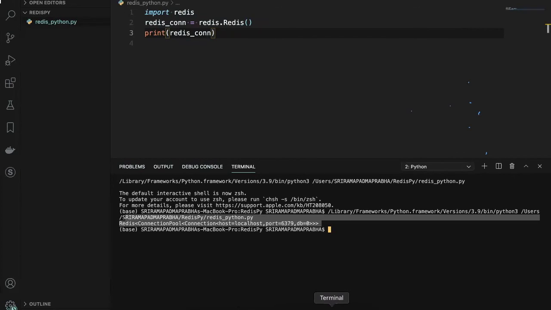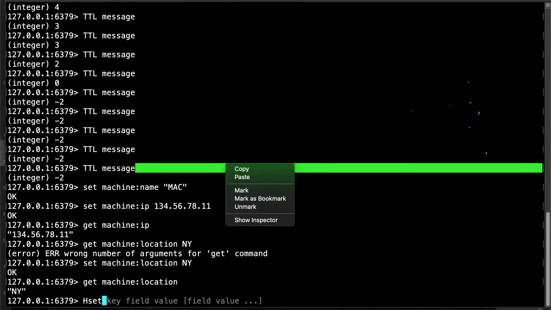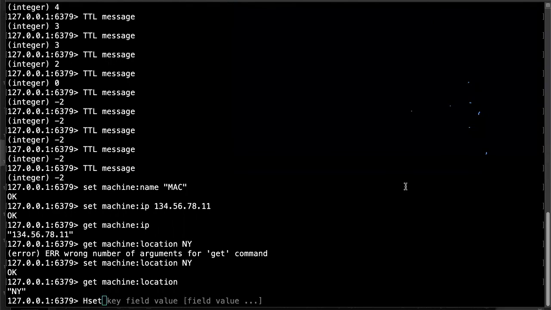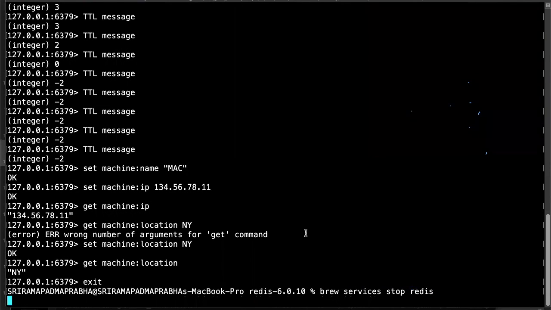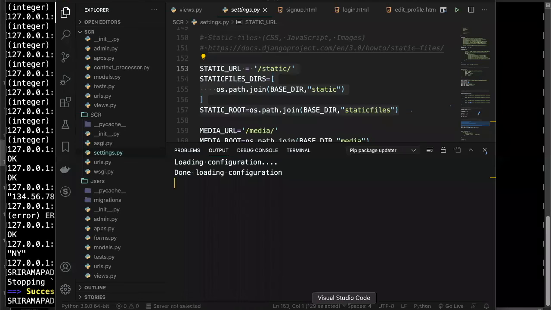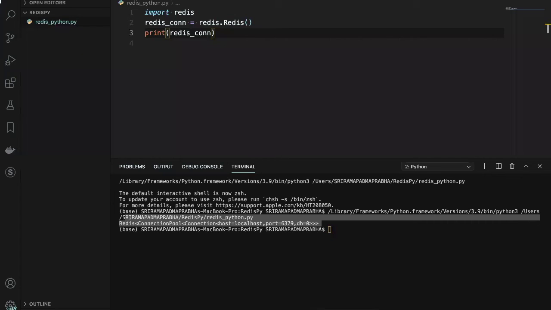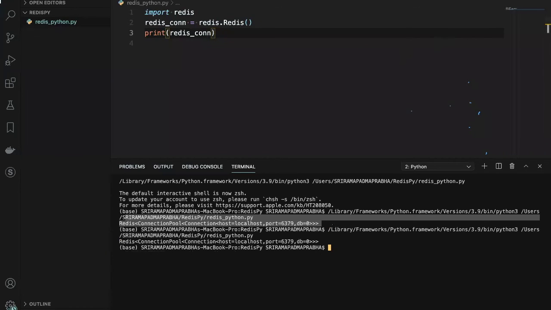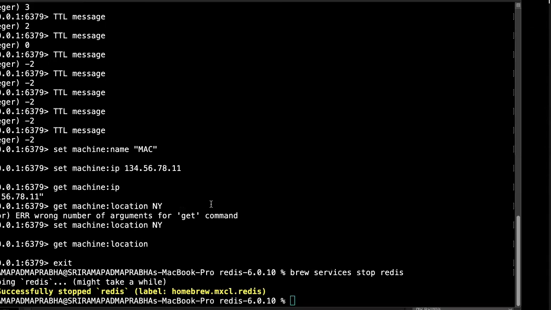Let me show you something. I will go to this command prompt. I want to stop this server. So what is the command, guys, to stop the server? I'm stopping Redis. Now I'm going to execute this Python code and we'll see whether the object is created or not. Still you are seeing that the object is created, but it is not really created yet, because the previous connection is still there. But let me prove it.